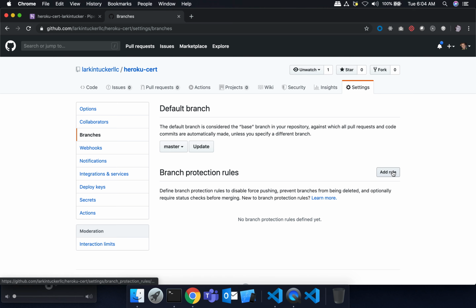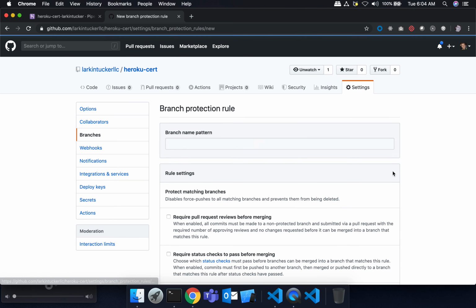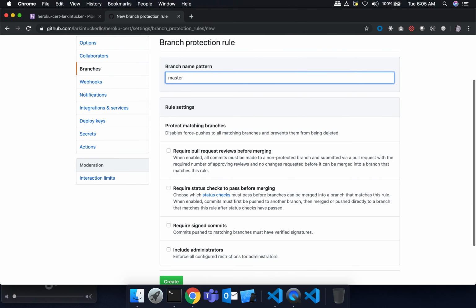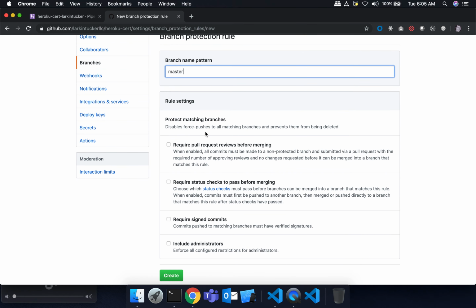So I'm going to say add rule, and I want to match it on master since that's the branch that I really want to protect, right? For now I'm not going to check any of these. We'll look at some of these later. And so I can say create.